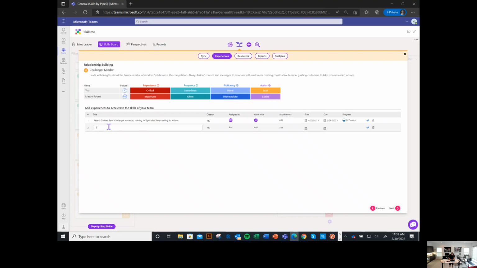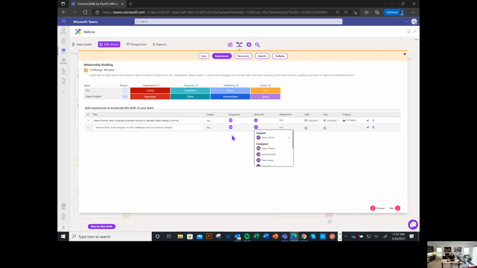So we can say, shadow Harry as he prepares for the challenger pitch to, let's say, American Airlines in this case. That's created by, in this case, Mason's manager, Jack, and Jack is going to assign it to Mason.